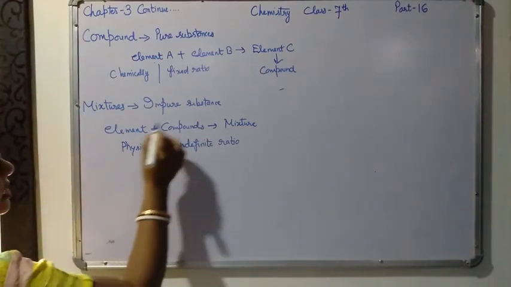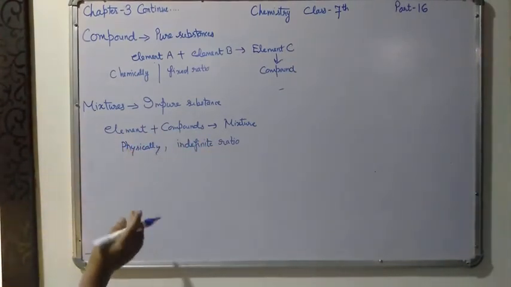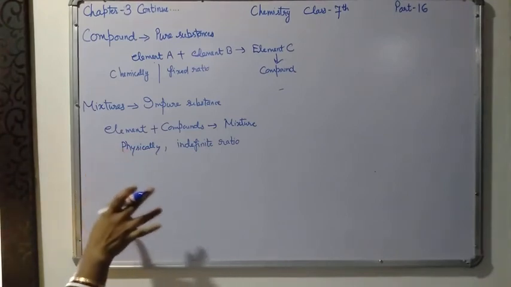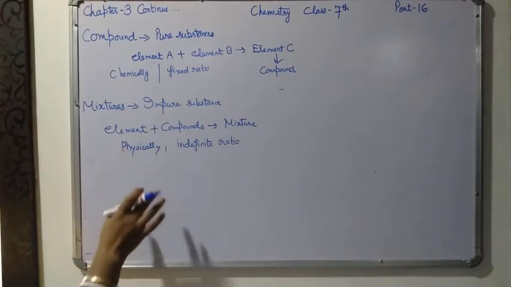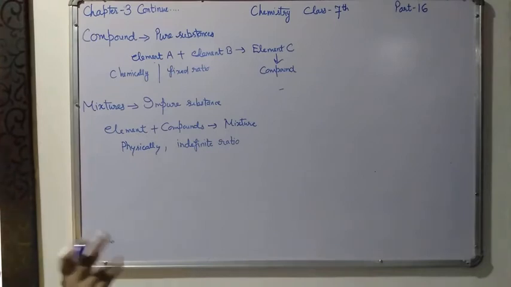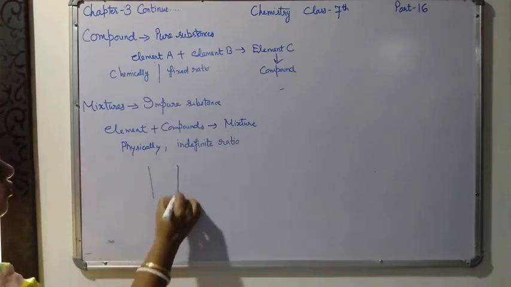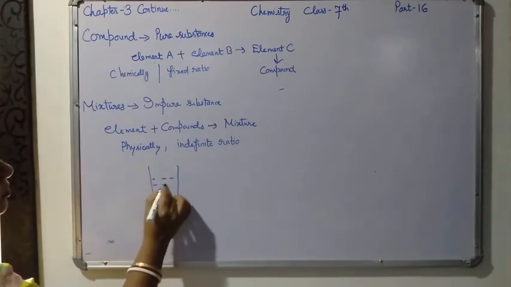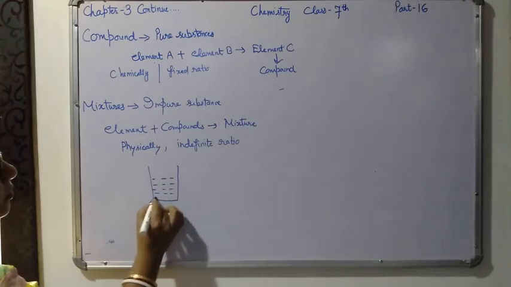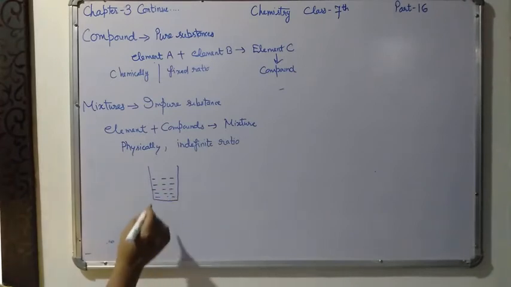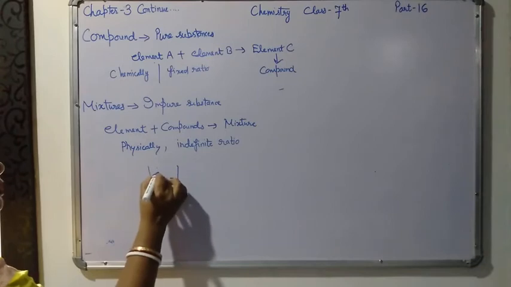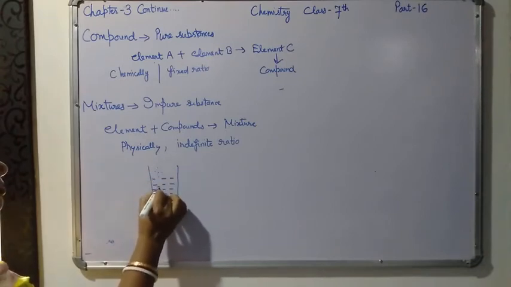Mixtures are a mixture of two substances. They are very closely dissolved with each other so that we cannot separate them. For example, you take one glass of water. In that you add one teaspoonful of sugar.